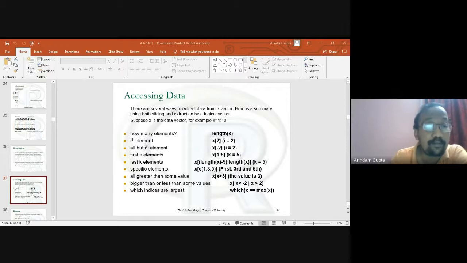This is the 16th index where the maximum value is. What is the maximum value of x in this data? 13.01. If you type x, the 16th position is 13.01. And this 8 means this is the 8th element of the data set.